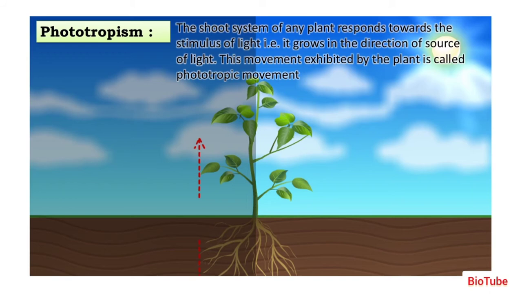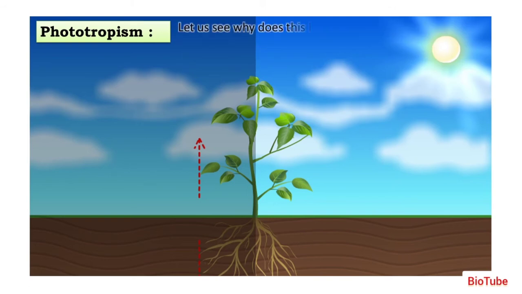We have always seen that if we keep a potted plant near our window, even the stem bends towards the light, it bends outside the window. So it grows in the direction of the source of light. This movement exhibited by the plant is called phototropic movement in response to light. So let us see how this happens.